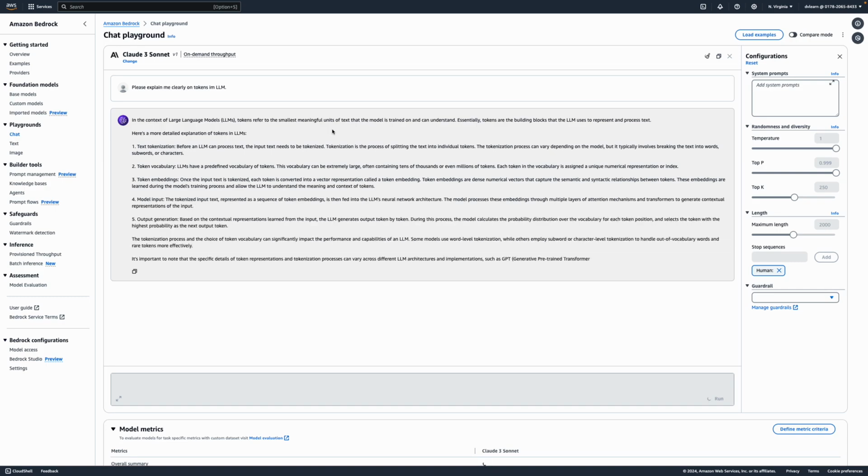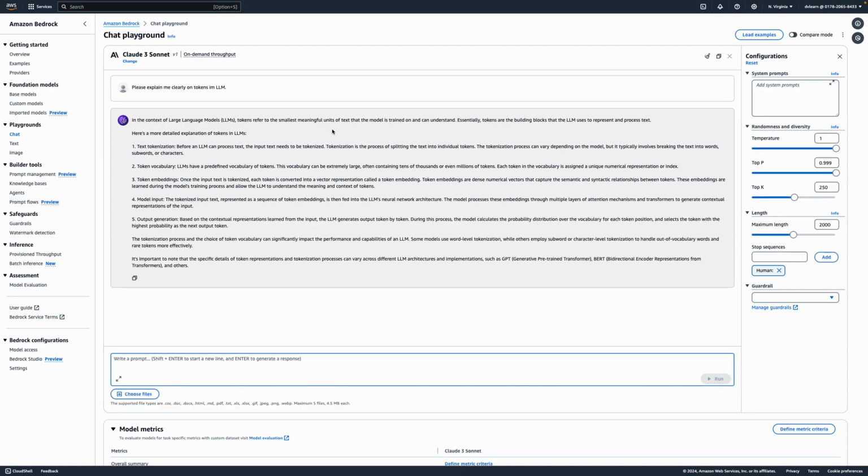So this is for the model. The model is already trained on some tokens. Whenever you give a prompt, that prompt is tokenized, which means your prompt is going to be divided into various small parts. If you're giving a big sentence, like "Please explain me clearly on tokens in LLM" (it was my mistake, a spelling one), it's going to divide my prompt into tokens.